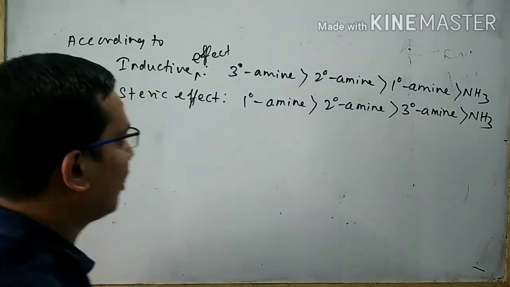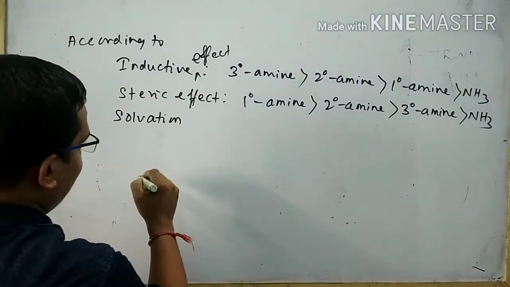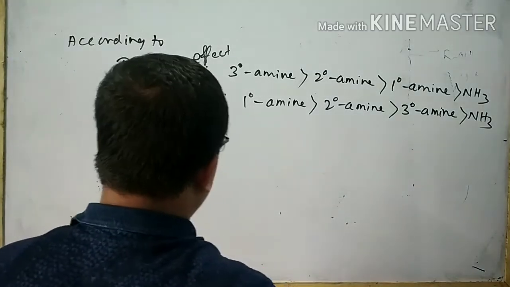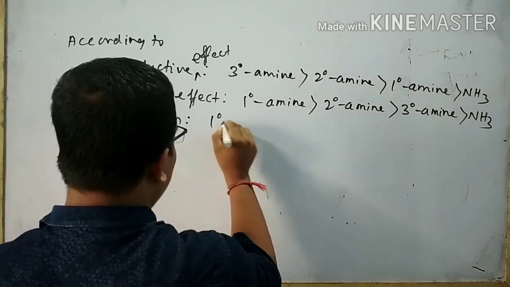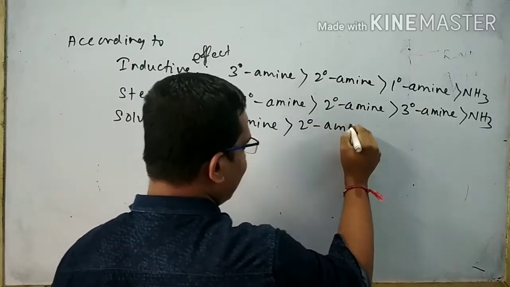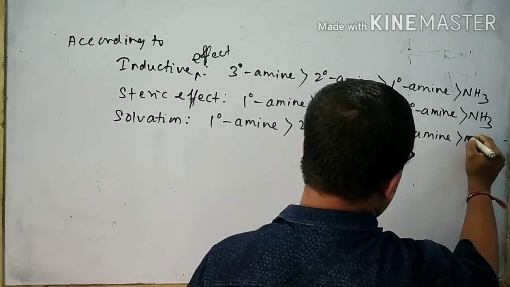But according to solvation, the order is 1 degree amine more basic than 2 degree amine, more basic than 3 degree amine, more basic than NH3.